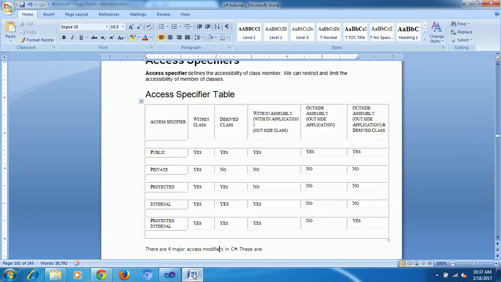But what is the difference between the second and third? This one is a derived class and separate classes. It is inheritance classes. This is not inheritance classes.